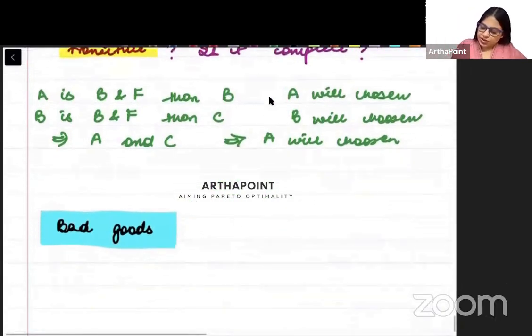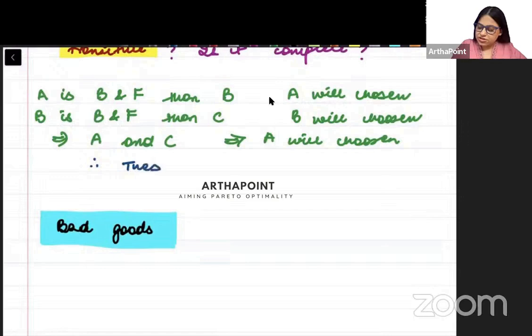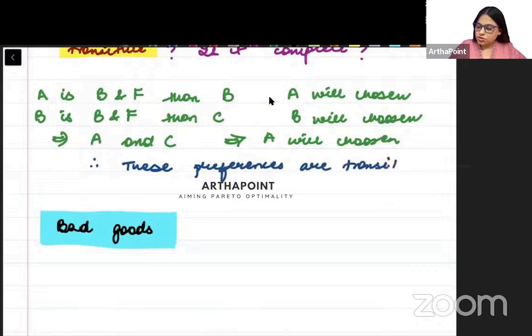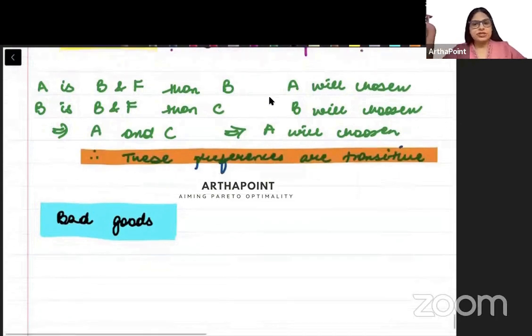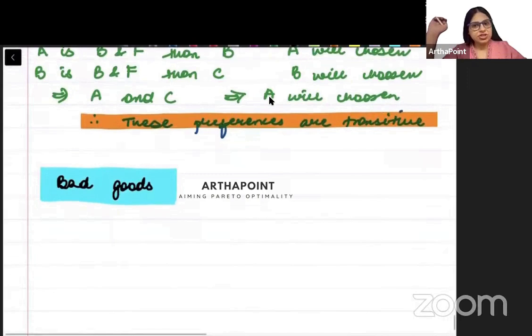So therefore these preferences are transitive. ये preferences को हम transitive बोल सकते हैं. Am I clear with it, बच्चे?